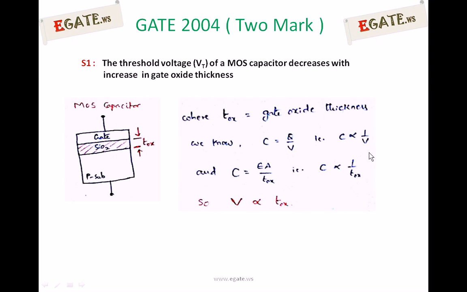So the general equation is capacitance proportional to 1 by V, and from this capacitance is proportional to 1 by TOX. So V is proportional to TOX. As TOX increases, voltage increases. As TOX reduces, voltage reduces. But the given statement is that threshold voltage Vt of a MOS capacitor decreases with increase in gate oxide thickness. So it is false. Statement 1 is false because as TOX increases, V has to increase.